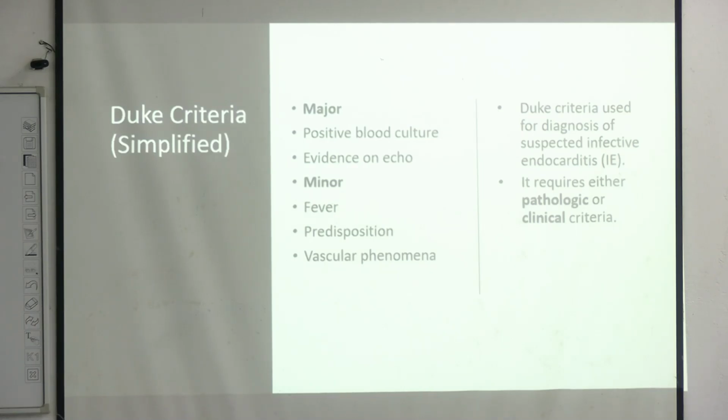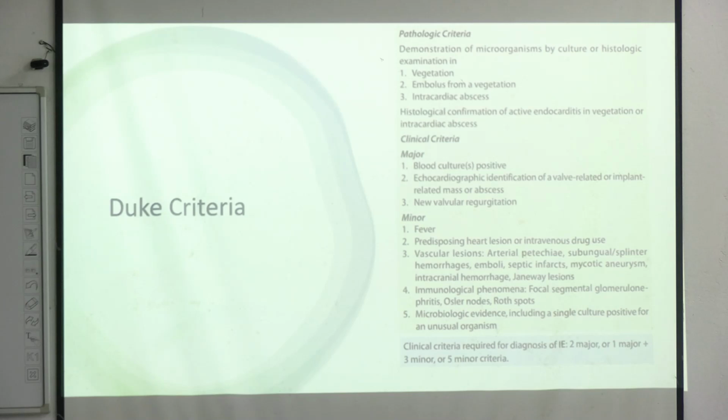Any one will fulfill. For pathologic, there should be demonstration of microorganisms by culture or histology, by examination of the vegetations or emboli, but this is not possible in many cases. So we have the clinical criteria.